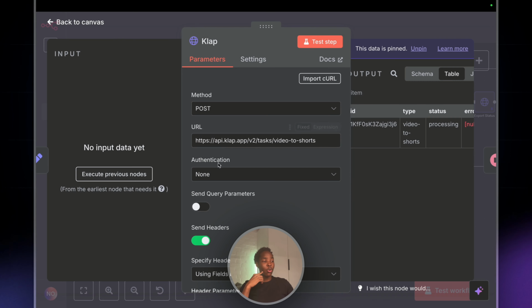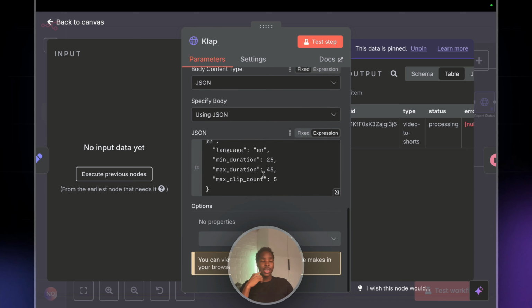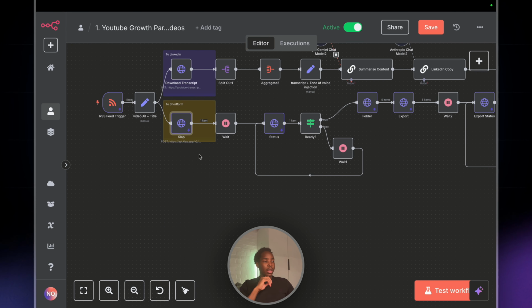You can basically take 1 short form video and you can change it to 10, 15, 20, hell, who knows how many shorts you want to post a week. So I've just set it at 5, so I've just got 1 through every single day of the week. And yeah, so it's 40 cents per short. So it's really not that bad when you look at the grand scheme of things. So yeah, that's the Clap API that we just uploaded, right? And we have to wait through this process. There's a lot of waiting to see if the API is finished, and checking to see if you can move on to the next step. And also something I love about n8n is looping back into the flow.